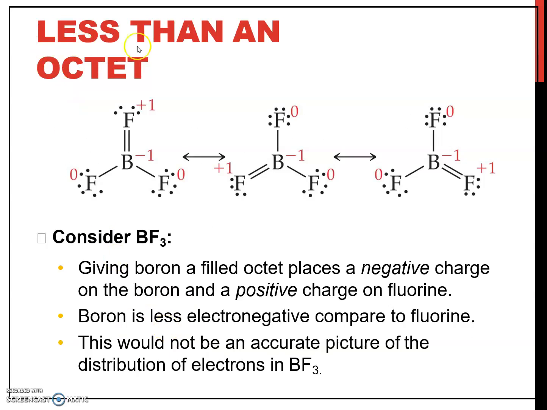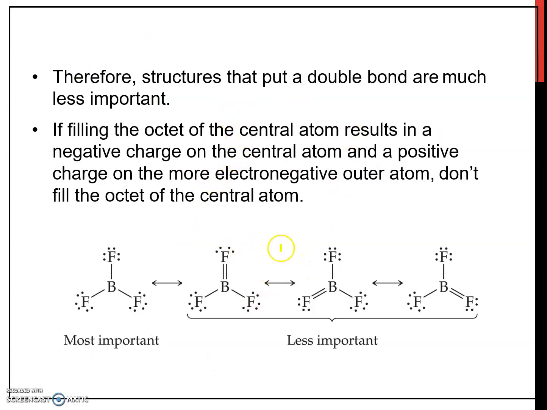The second type is less than octet. An example molecule is boron trifluoride. This is the structure of boron trifluoride. Around the central atom, you can see there are 2, 4, 6 electrons around the boron. So it does not achieve an octet, only 6 electrons around boron. So this is the type less than octet.